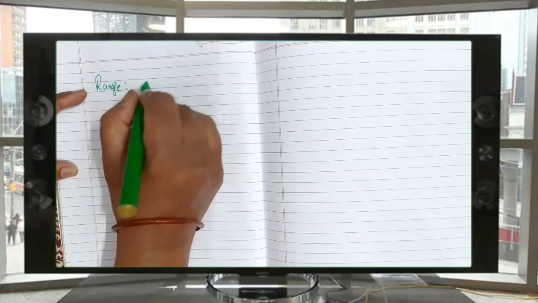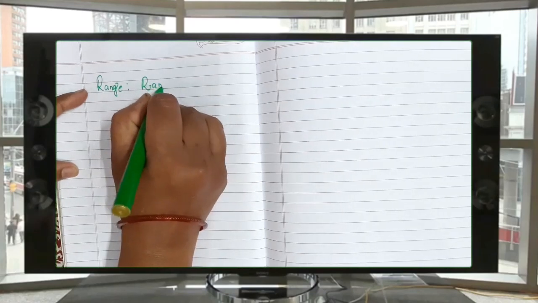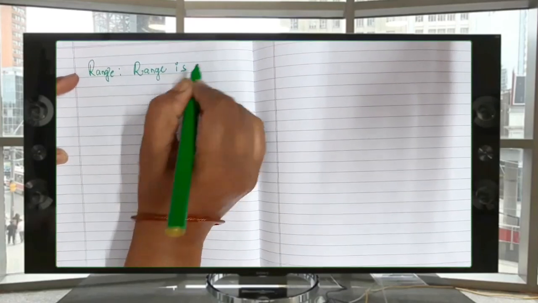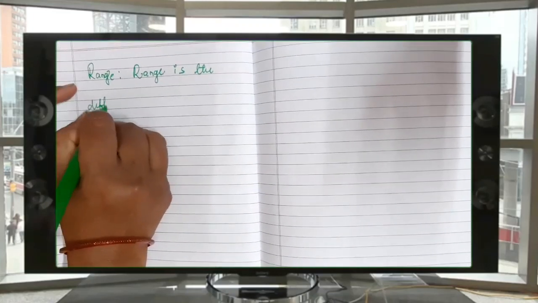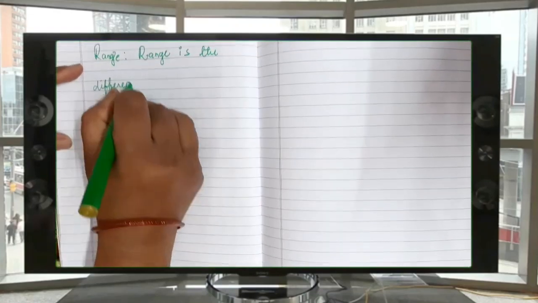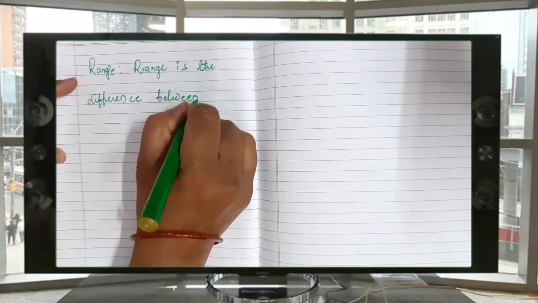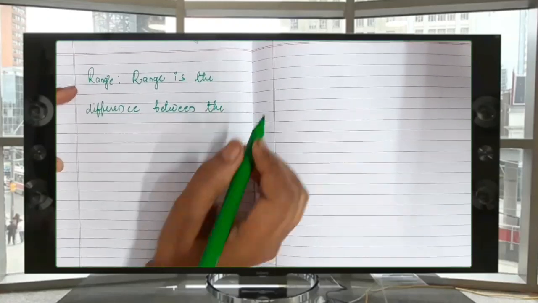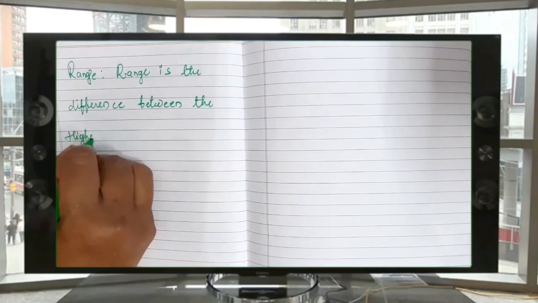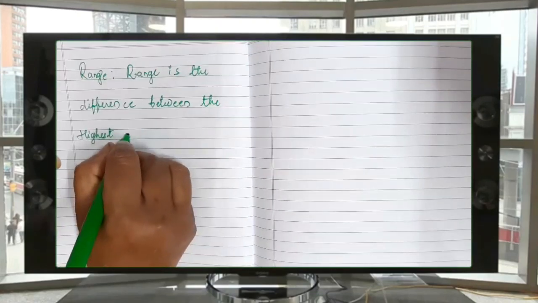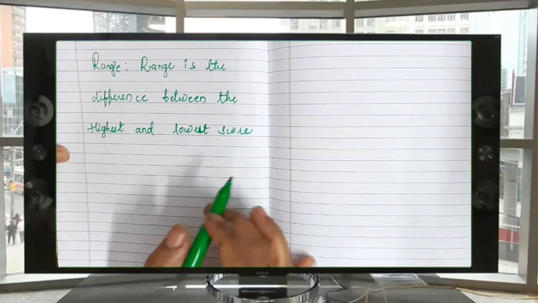Range is nothing but the difference between the highest and lowest score. Okay.